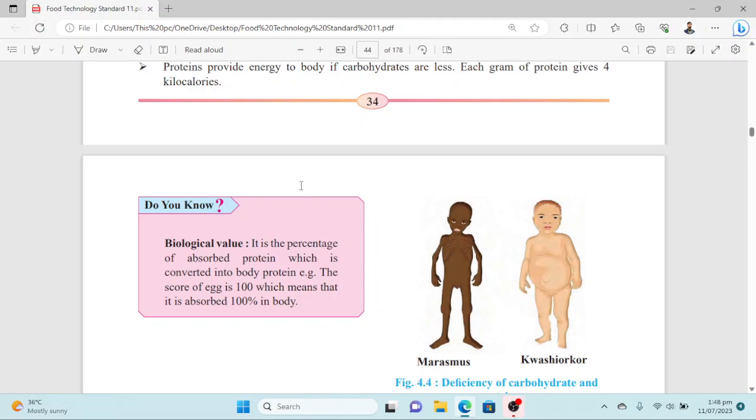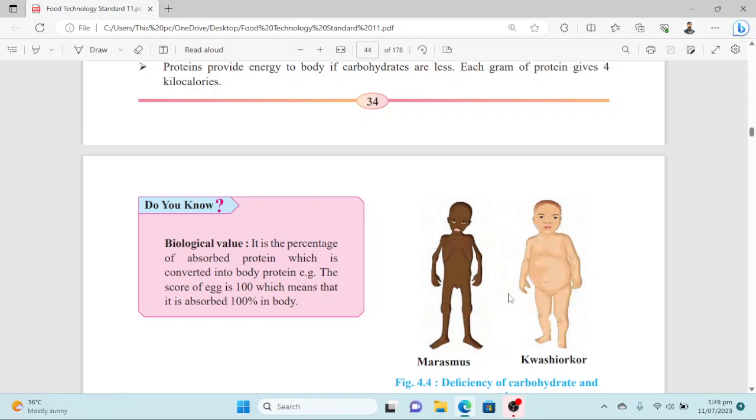The beef has like 90 or 92 percent biological value, and there are different other protein sources that have different biological values. So egg is considered a very important source of protein in that regard due to its high biological value. So here you can see two different types of diseases due to protein deficiency, that is marasmus